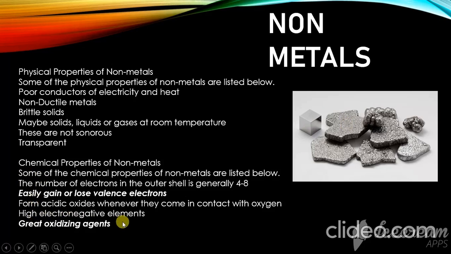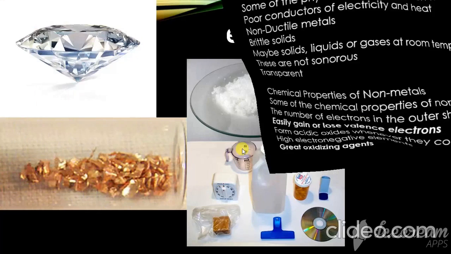And high electronegative elements means the person will not feel that electricity is coming to them or heat is passing through this object. They have electronegativity which makes the electricity revolve around in this only. And they are great oxidizing agents. Oxidizing agents means they are reactive with oxygen and oxidize very easily. Let us go to the next slide.